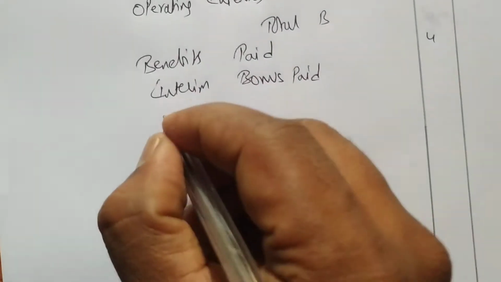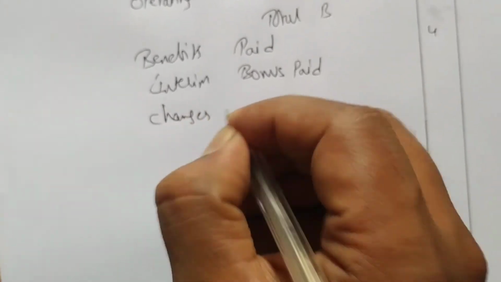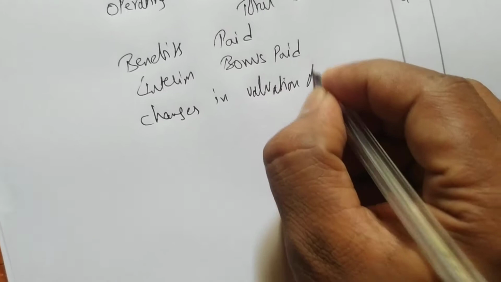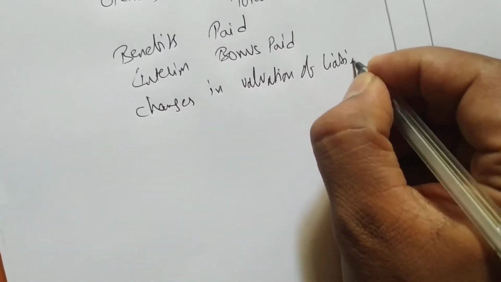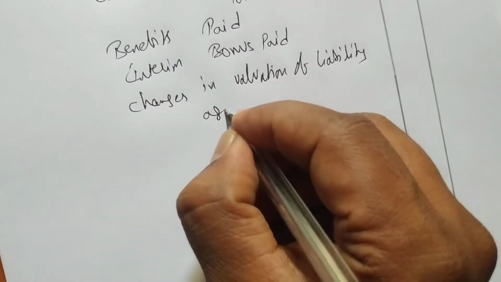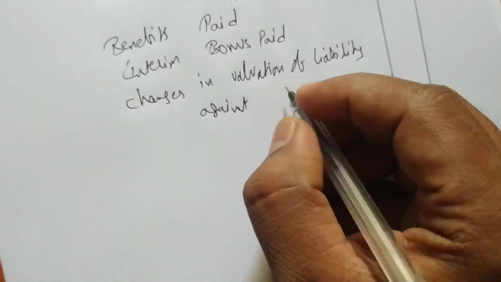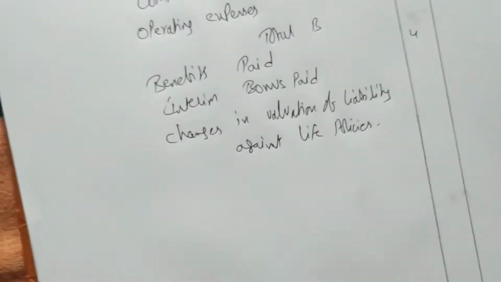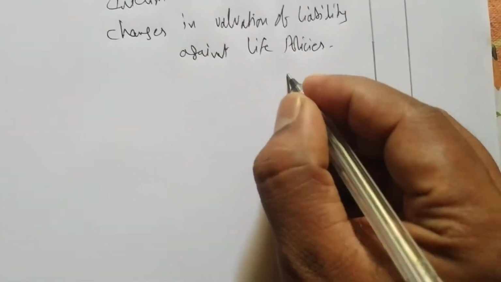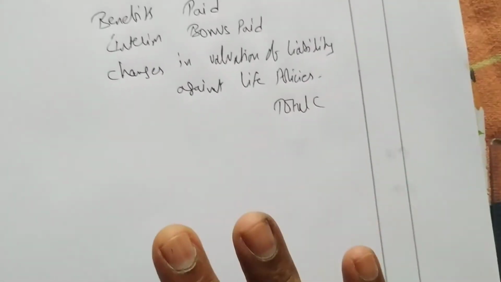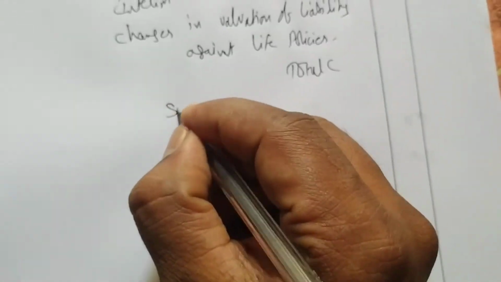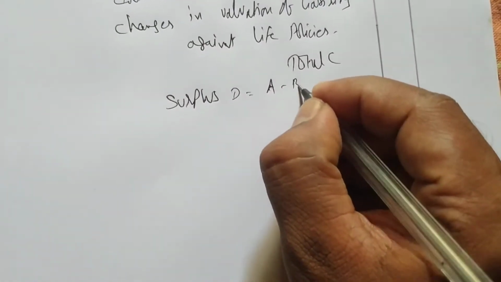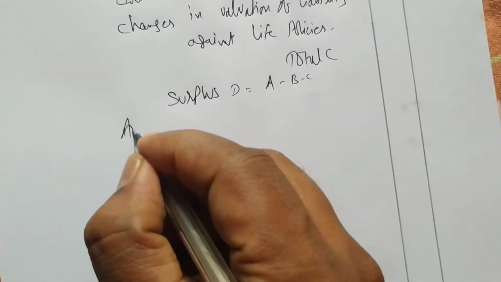After that we have interim bonus paid. After that you write changes in valuation of liability against life policies. Then we write total C. Then we write surplus, which is D, A minus B minus C. Then we write appropriations.